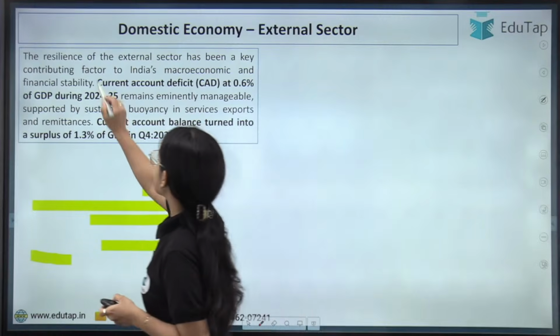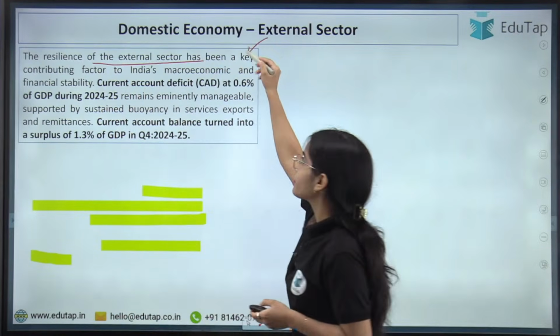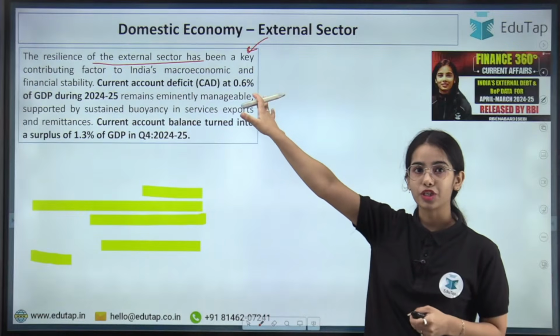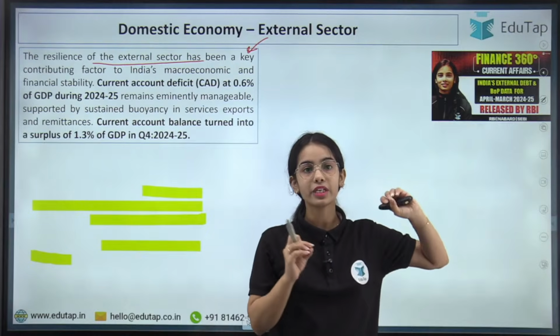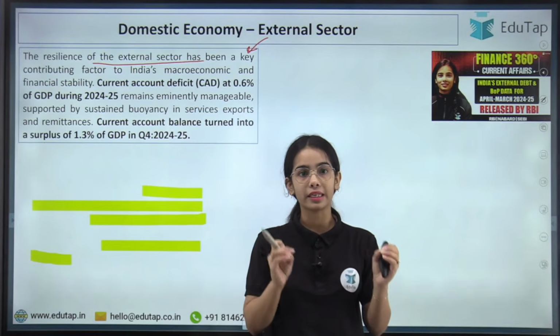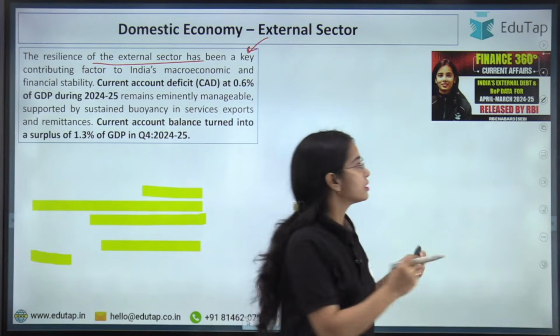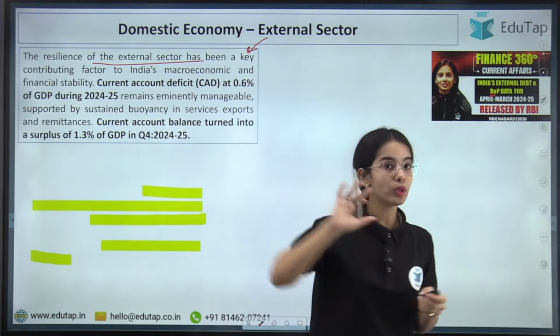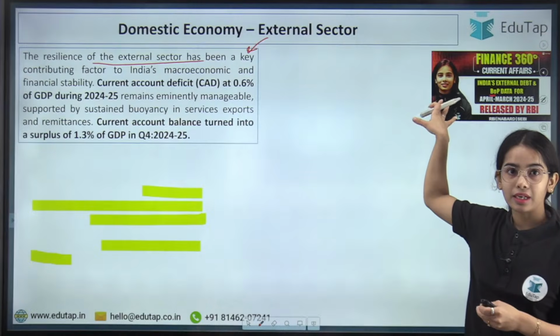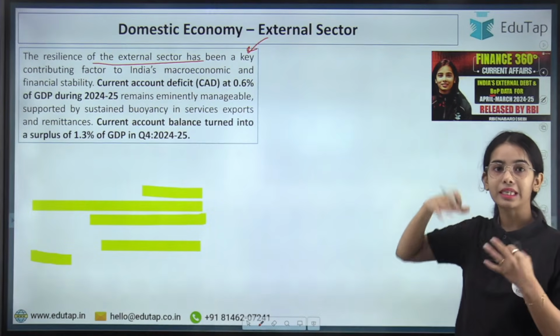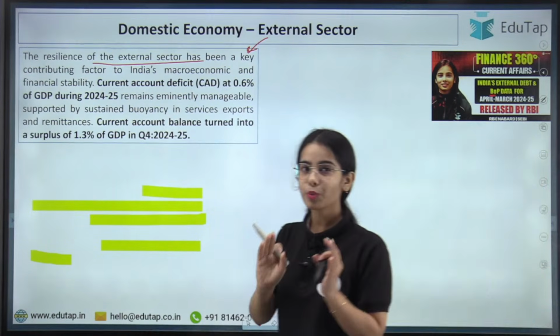So here is the resilience of the external sector. Now do you remember the previous session that I took on Tuesday? Here we discussed the yearly data for India's external debt and the balance of payment. So this whole slide will talk about the same data, because this is the yearly data that the RBI released. Okay, so I hope you remember.